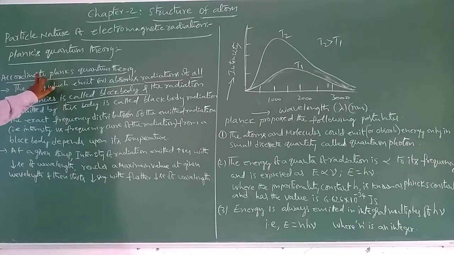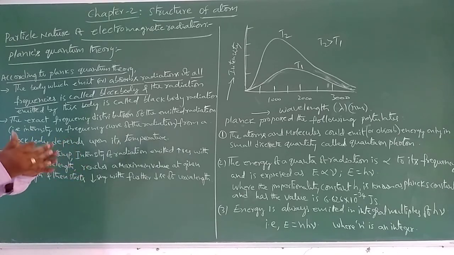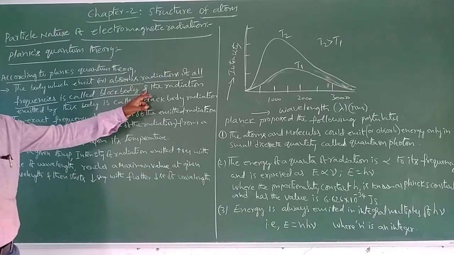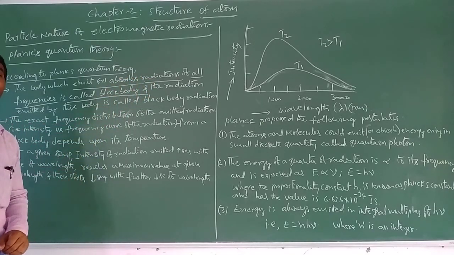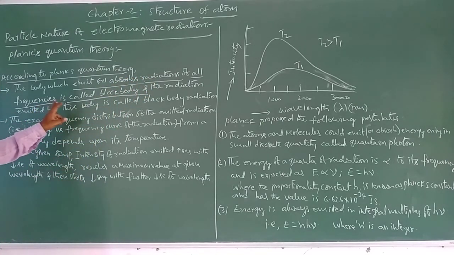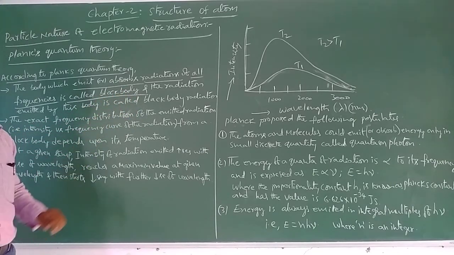According to Planck's quantum theory, the body which emits or absorbs radiations of all frequencies is called a black body.